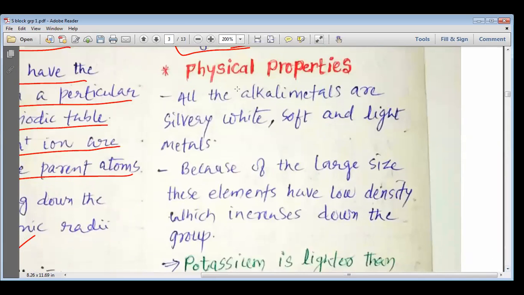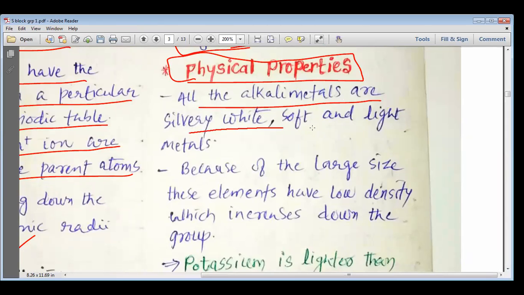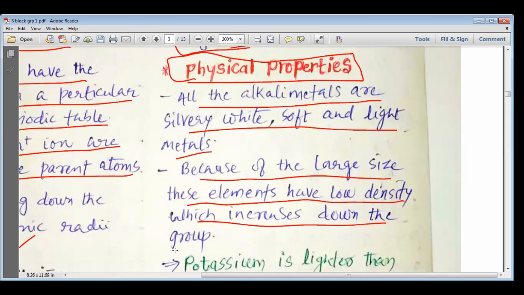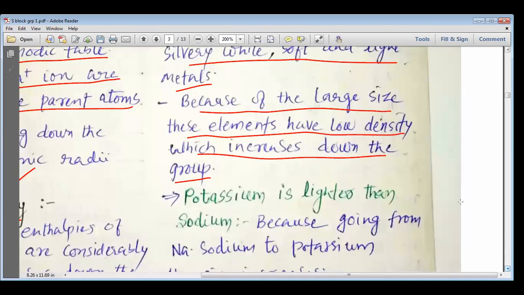Now my dear students, we need to study the physical properties of these elements. All the alkali metals are silvery white, soft and light metals. Please remember that all the alkali metals are silvery white, soft and light metals. Because of the large size, these elements have low density, which increases down the group.